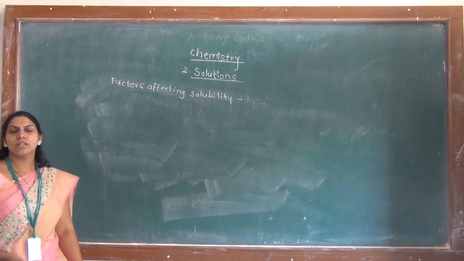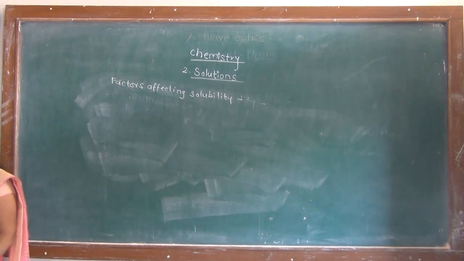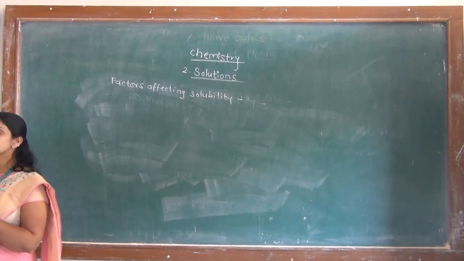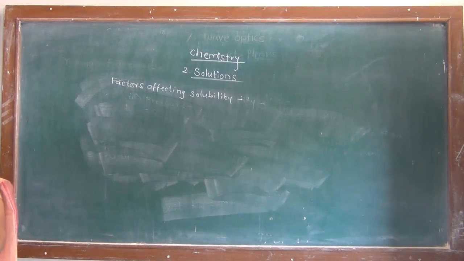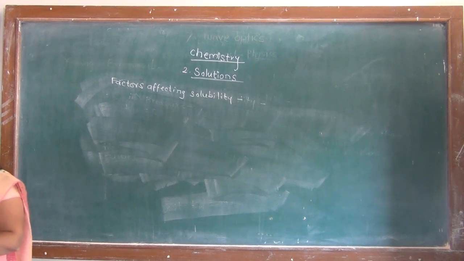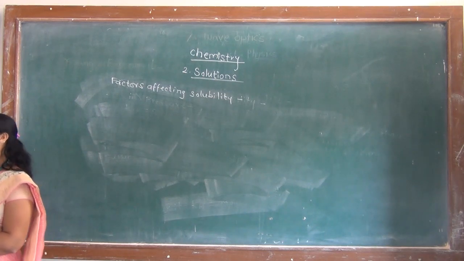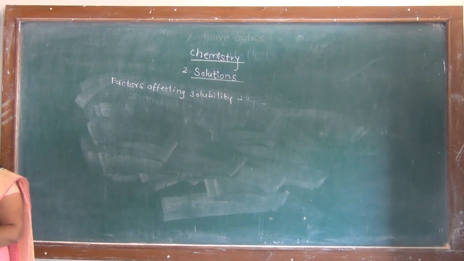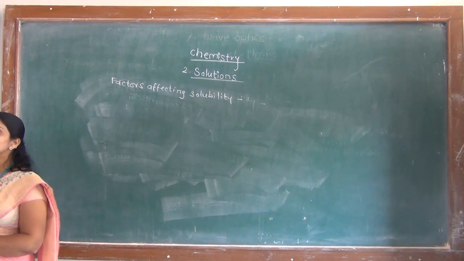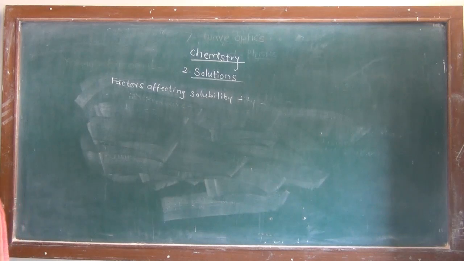In exams, how are the questions asked on Henry's law? Sometimes the questions can be like this: state and explain Henry's law, give the mathematical equation of Henry's law, what is KH, give its unit, etc. Questions can be asked in the exam. And sometimes numericals based on Henry's law can also be asked. So we will take a numerical and we will solve it.